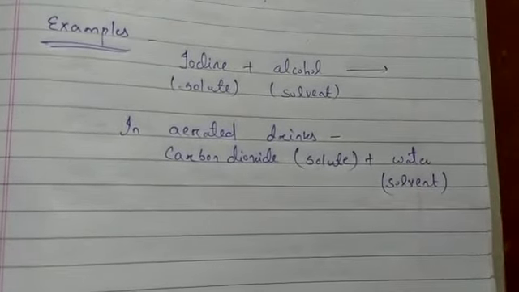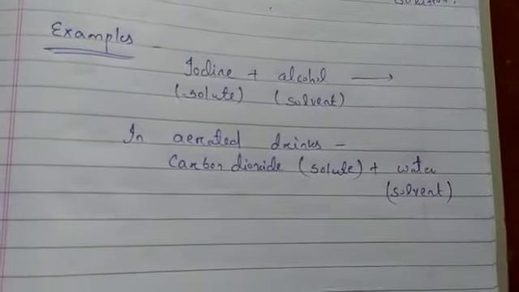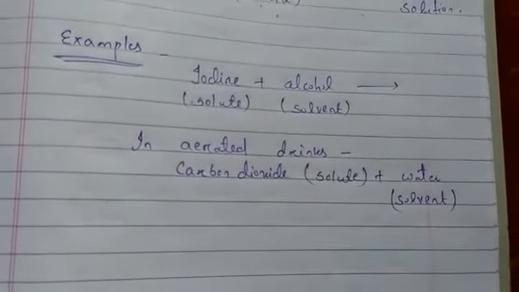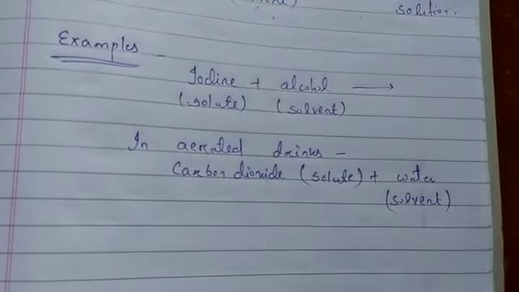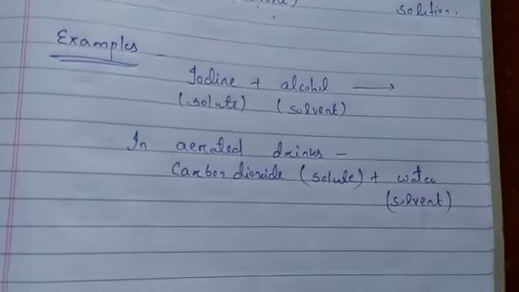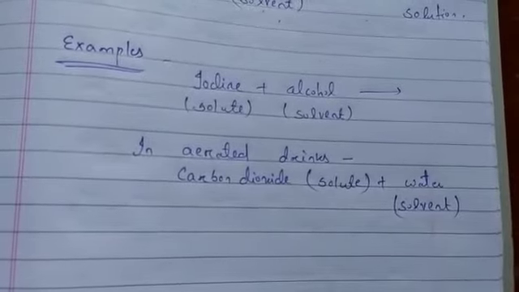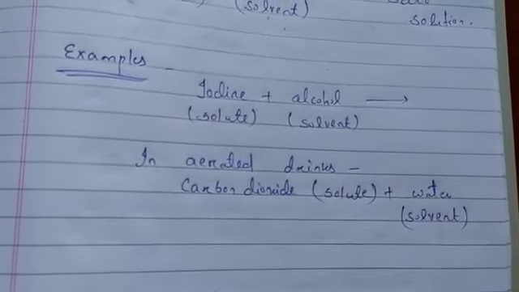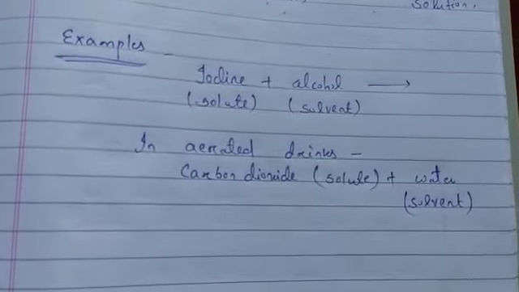So air is also a mixture of gases. Air is also a homogeneous mixture of a number of gases. The main two constituents of air are oxygen and nitrogen. The other gases are present in small quantities, but air is also known as a homogeneous mixture of gases. Now you might have a doubt that oxygen is present at 21% and nitrogen is 78%, but still I am calling air a homogeneous mixture. Why?